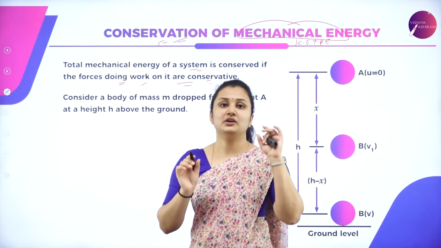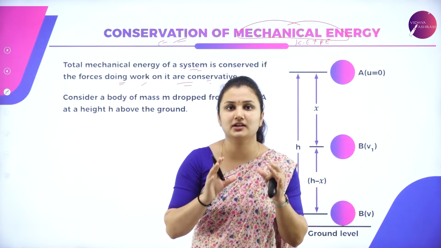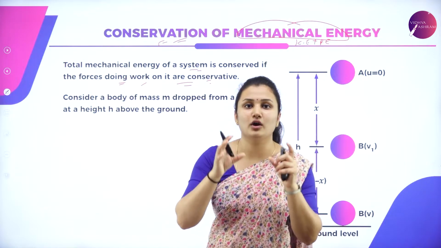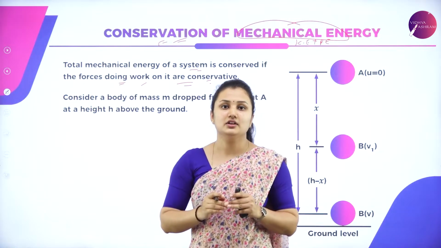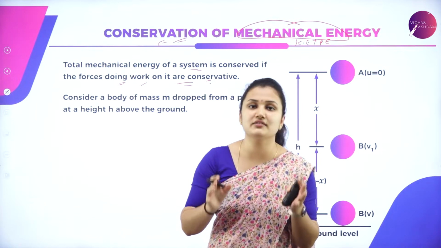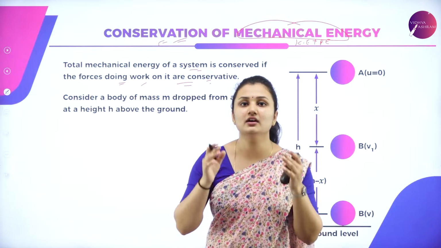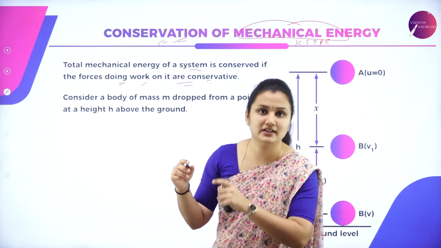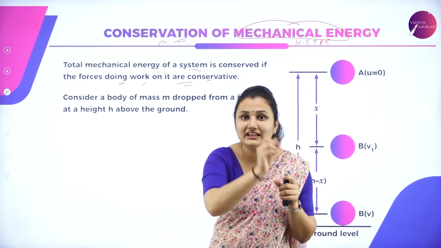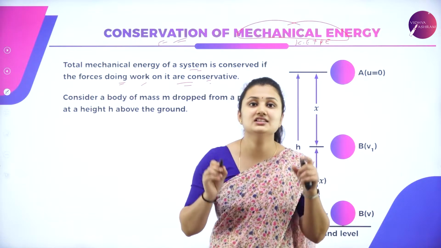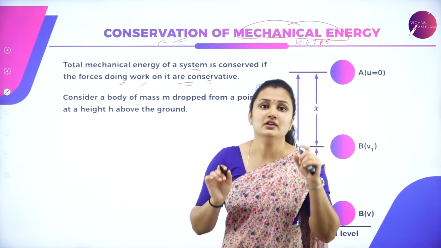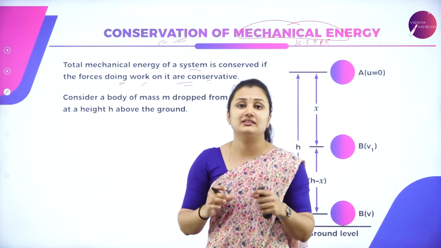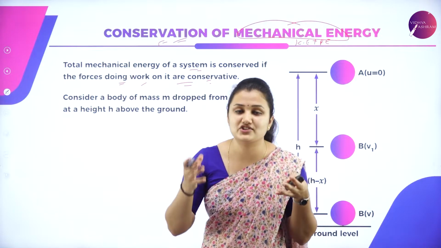Say, for example, you are applying some force on an object to move it from one point to another. The work done there is by the conservative force. So, when you apply the force, the work has been done. That means the total mechanical energy of that object is conserved, which is both the kinetic energy plus the potential energy of the object. Sometimes kinetic energy can be more, and potential energy may be less.